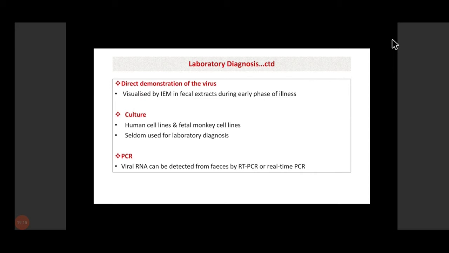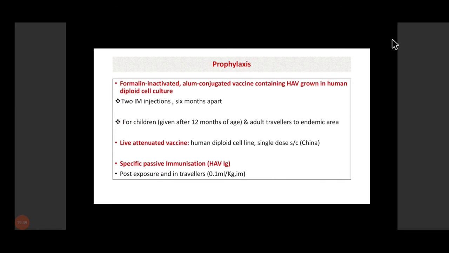Then culture. As I told you, this is the only hepatitis virus that can be cultured in vitro, and human cell line and fetal monkey cell lines have been used. But again, culture is very cumbersome and it is not generally used for laboratory diagnosis. And then PCR molecular methods can be performed, in which viral RNA can be detected from feces by RT-PCR or real-time PCR. Okay, so this is how the laboratory diagnosis of hepatitis A virus infection is done.